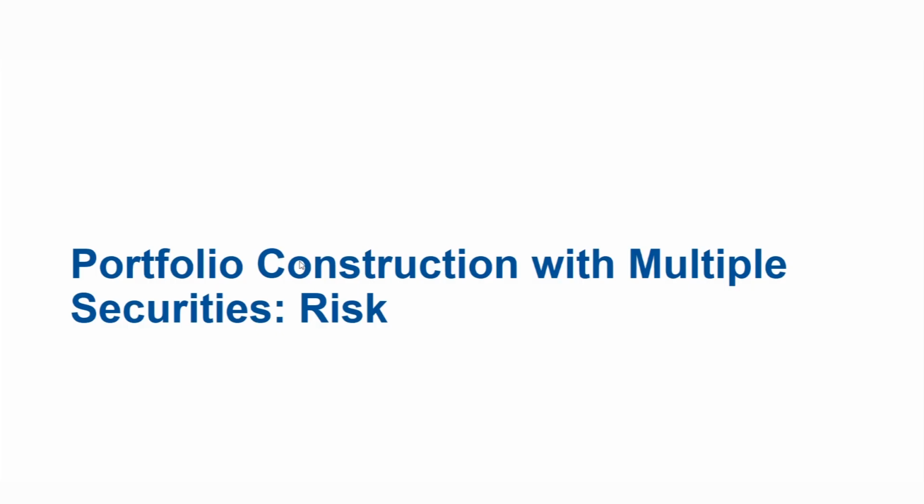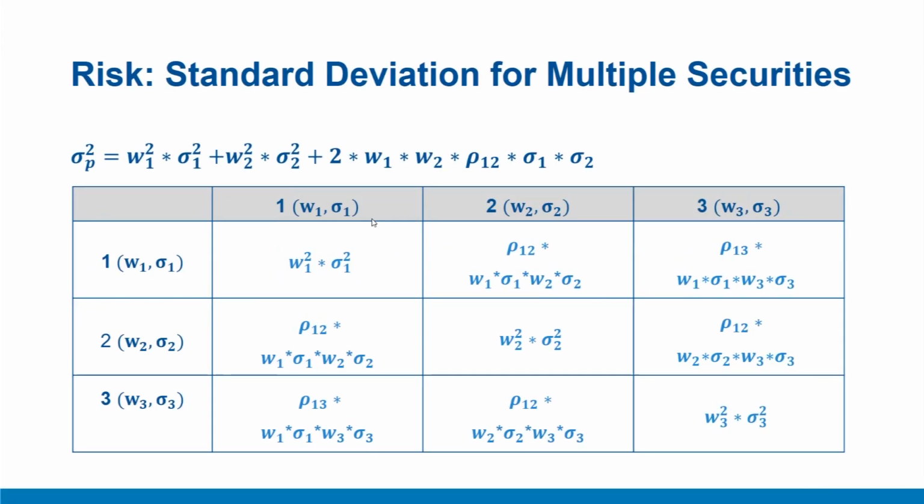Portfolio construction with multiple securities: Risk. In this video, we'll extend our understanding of portfolio risk for a multi-security case. Let us start with a portfolio of 3 securities. We'll extend the logic that we developed in the previous video for the two securities case. We'll try to implement that here for multi-securities. Simply extending the formula for a two security case to a multi-security case, kindly have a look at this 3 cross 3 box. And we'll try to extend the formula that we developed there for this 3 cross 3 security case.